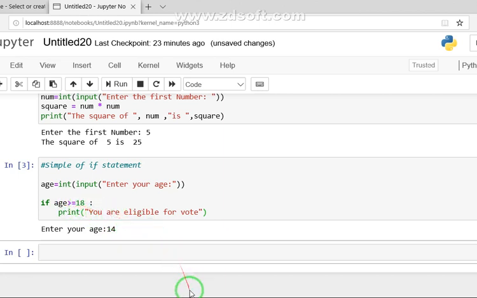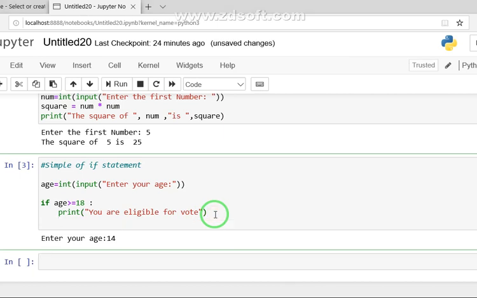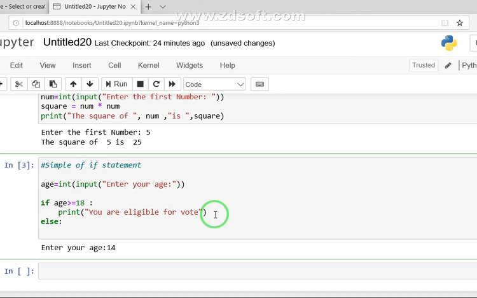So if I want to make it more comprehensive using the else part, let's enhance the program. Now the else part contains another message, print you are not eligible to vote.